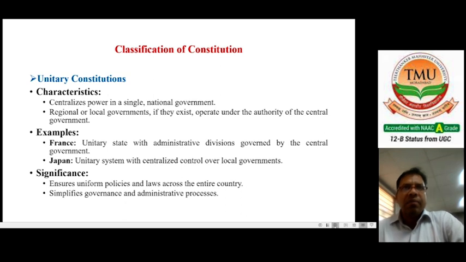The significance is that it ensures uniform policy and law across the entire country and simplifies governance and administrative processes. This is a very important part of unitary constitutions.